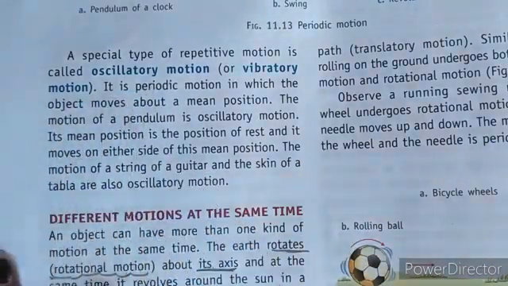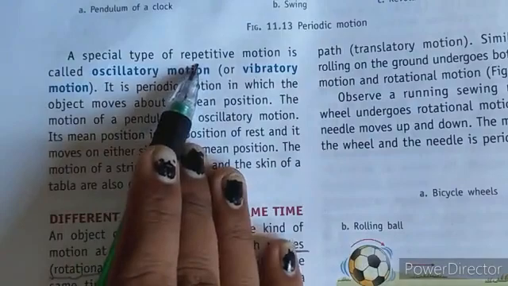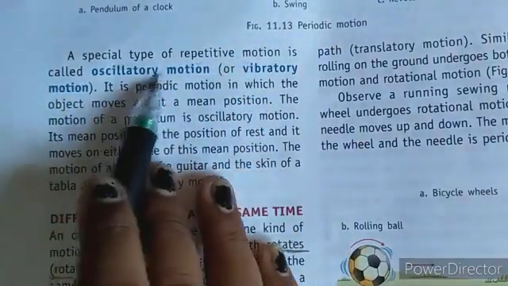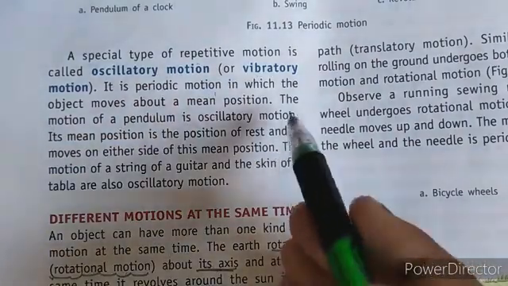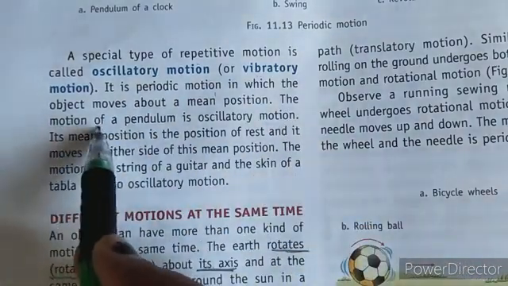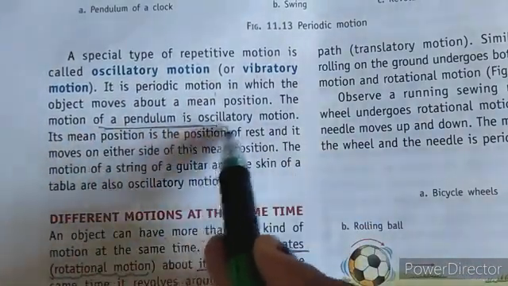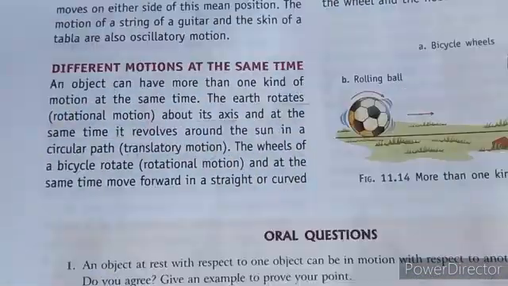So what is oscillatory motion? A special type of repetitive motion is called oscillatory motion, and even vibratory motion. What does it mean? So let's take an example of a pendulum. It is in oscillatory motion. Clear? So next we have different motions at the same time.